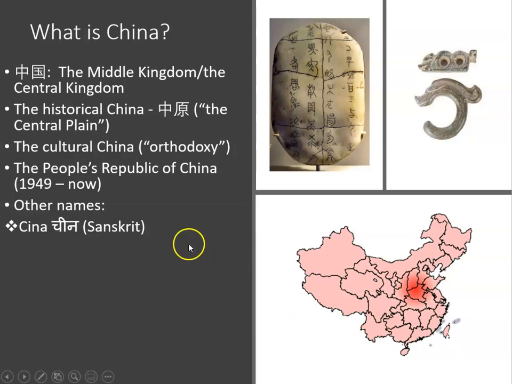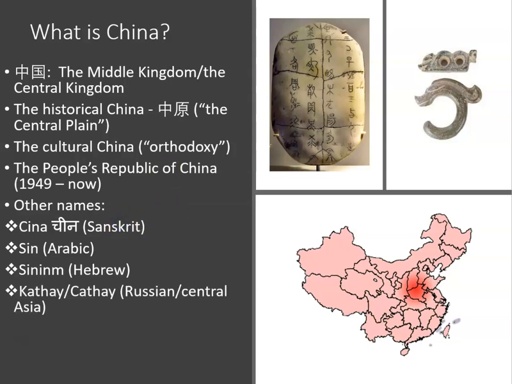We can also see the word China in Arabic is al-Sin or Sin. Again, it derived from the word Qin, the name of the first empire, first unified China. And in Hebrew, similarly, it's Sinai. Again, it comes from Qin, the name of the first dynasty of China. Sometimes you will see other words that also refer to the same thing.